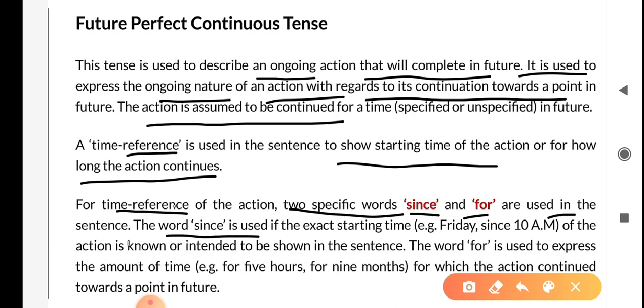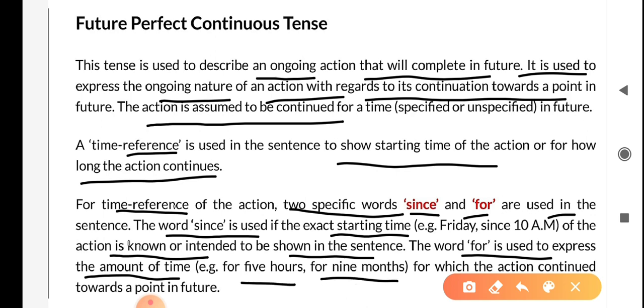The word since is used if the exact starting time, for example, Friday since 10 a.m. of the action is known or intended to be shown in the sentence. The word for is used to express the amount of time, for example, for 5 hours, for 9 months, for which the action continued towards a point in future.